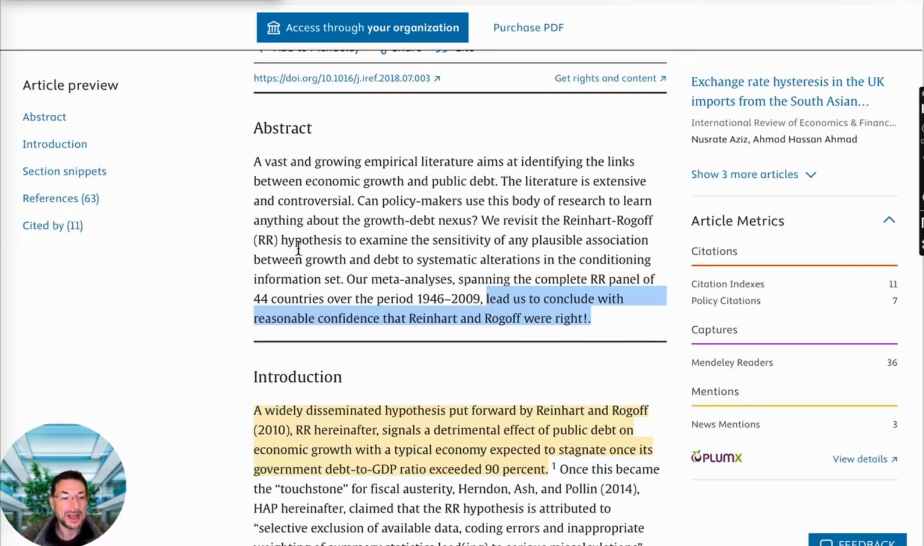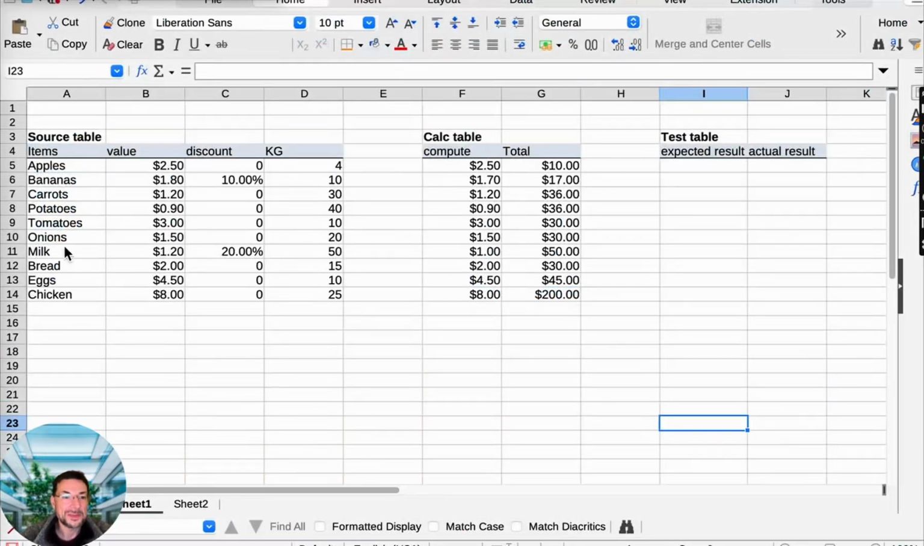And so here we have a very simple contrived example. You can see we've got some items here, we've got their values, a discount being applied, and the amount of kilos. The result of the discount, and then the total, multiply the kilograms by that. And it all looks perfectly fine.